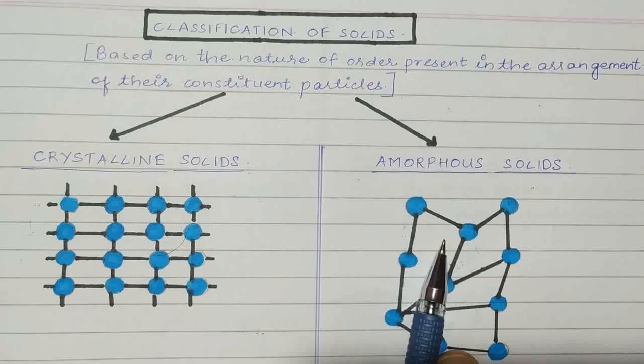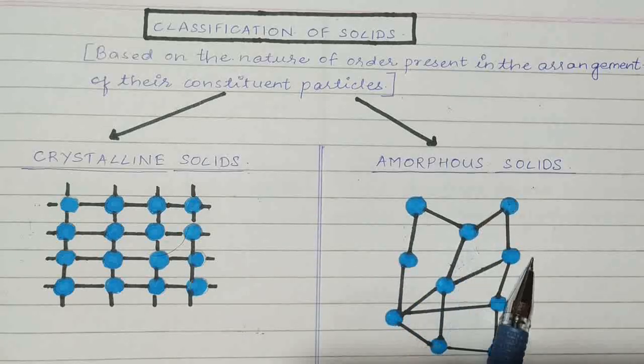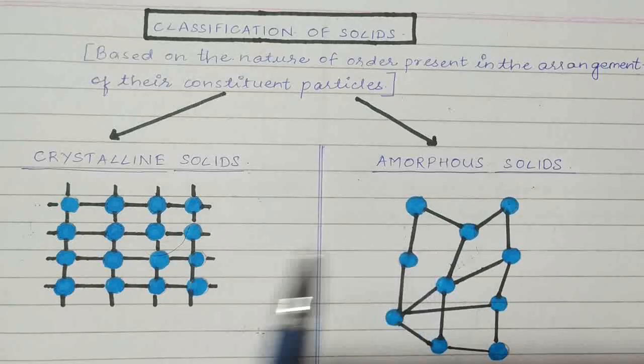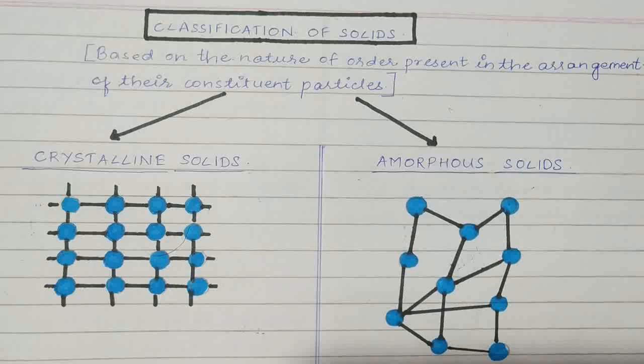An amorphous solid consists of particles of irregular shape. Point wise, now we will be moving on to the difference between these two, and they are very important. There are about 11-12 points which you all have to know as a difference between crystalline solids and amorphous solids.